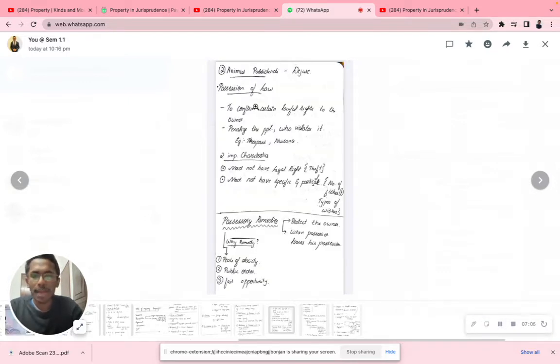Now, quickly focusing our attention back, what is this animus possidendi? Animus possidendi means possession of law. Now, what is this possession of law? We have de jure. I think it's somewhat like a French word. Possession of law means to confirm certain lawful rights of the owner. As an owner, I have certain kinds of lawful rights. That is called animus possidendi.